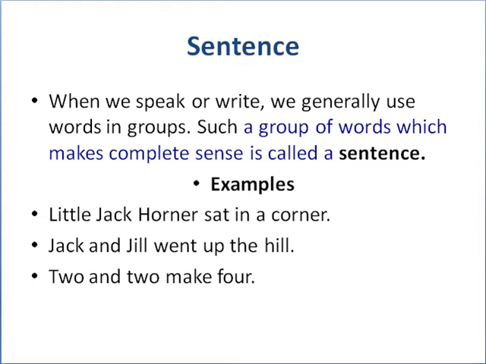For example, little Jack Horner sat in a corner. Jack and Jill went up the hill. This is a sentence from your poem you have read in your earlier classes. And the next one is 2 and 2 make 4. Now these sentences are giving a complete idea of what the other person wants to convey. The idea being conveyed here is complete, like little Jack Horner sat in a corner.